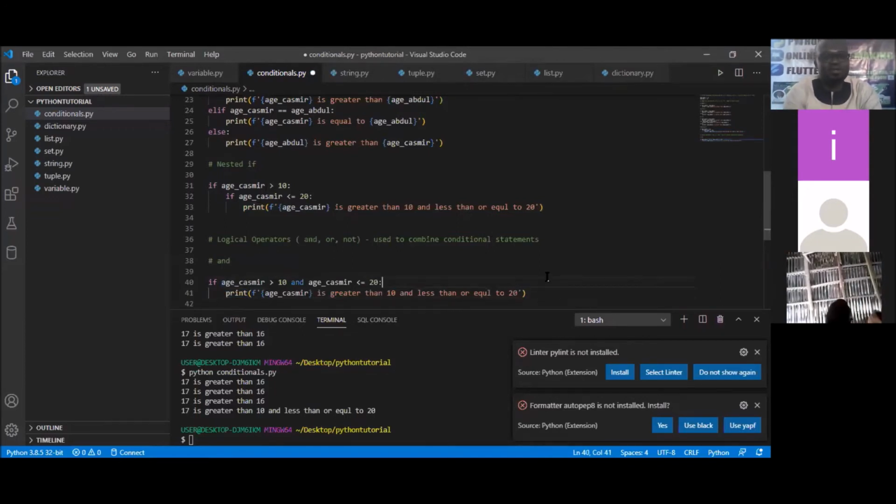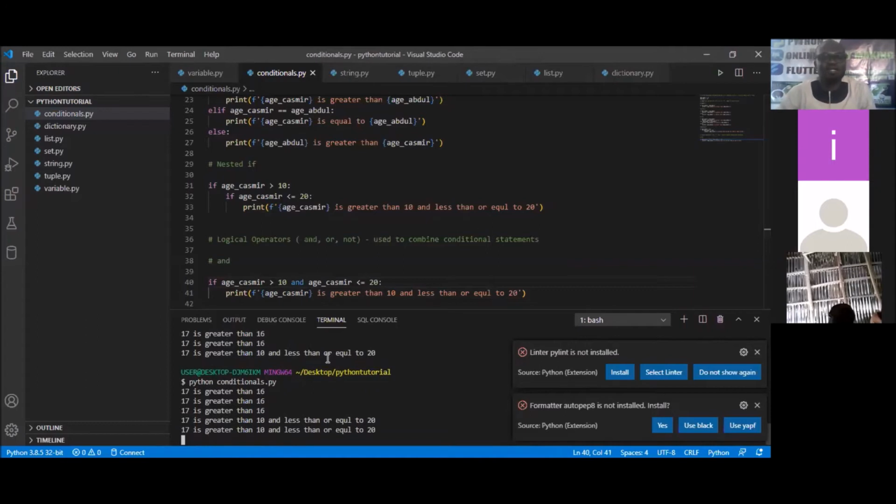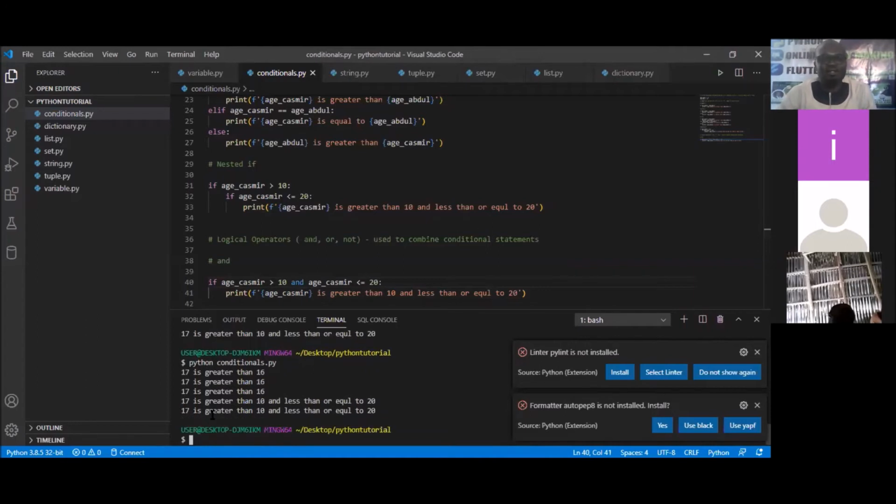I'm going to do Control S to save this, and I'm going to come down here and run. If I run it, you can see that it's doing the same thing. Can you see these two lines are just the same thing? Meaning that these two blocks of code are performing exactly the same thing. Our class, is that clear? Yes, sir. Is that clear?